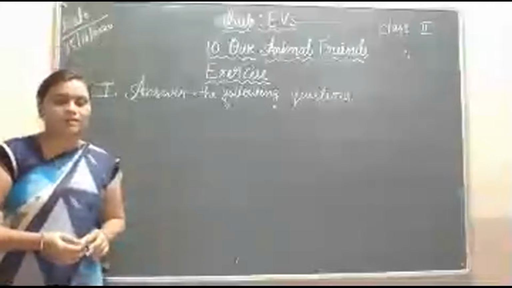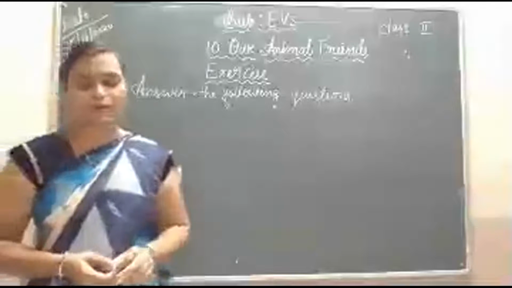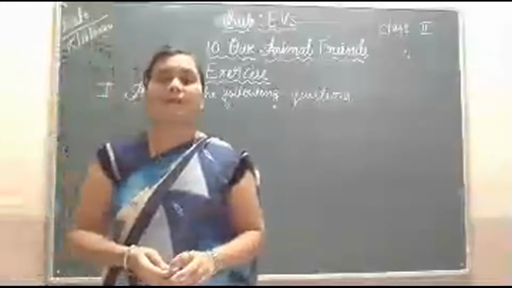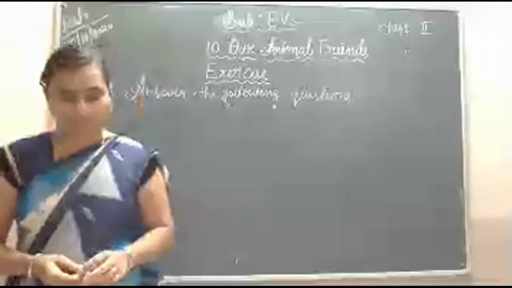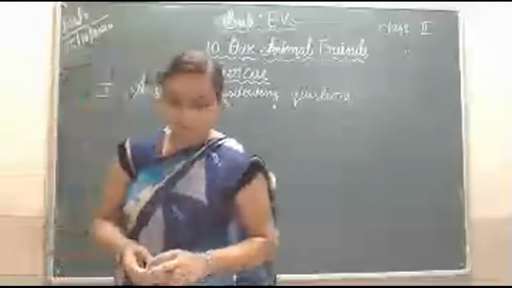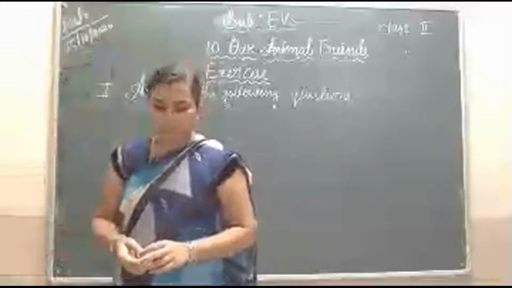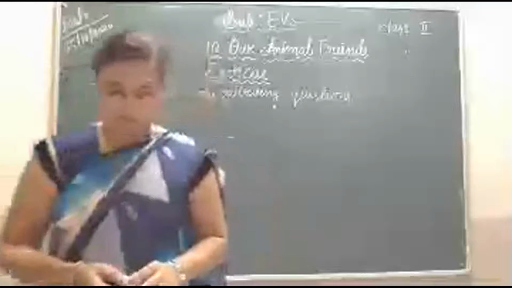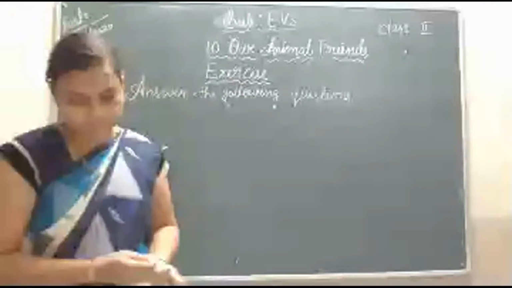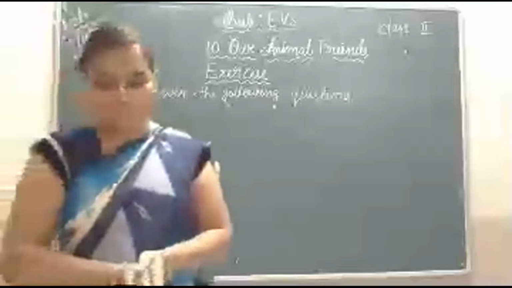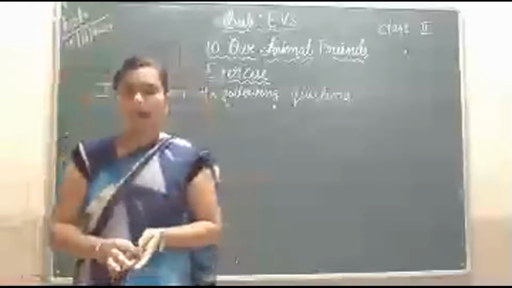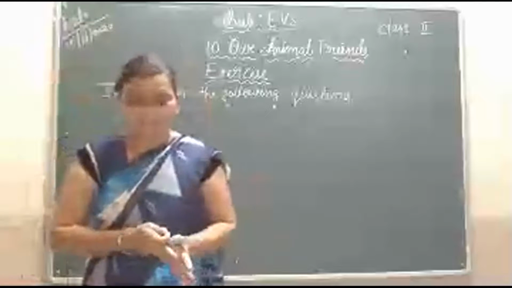Then, what are the bodies of birds covered with? Birds can fly in the air, no? Birds are covered with feathers and wings.